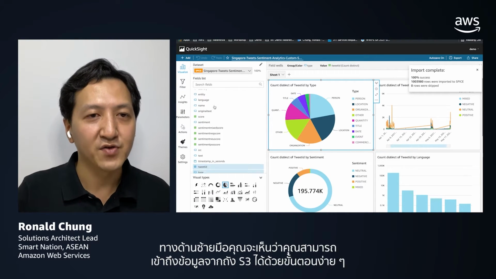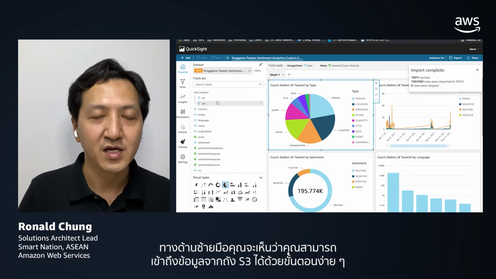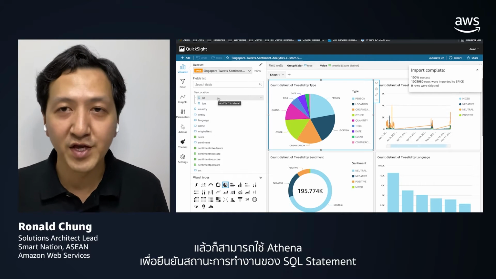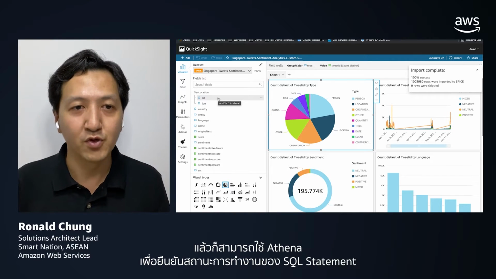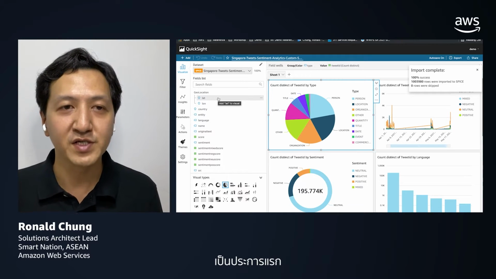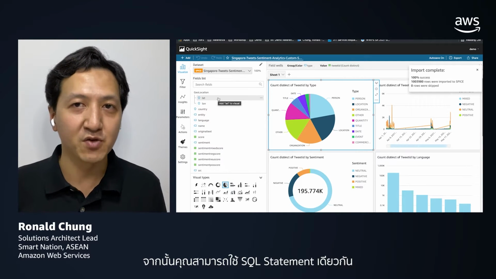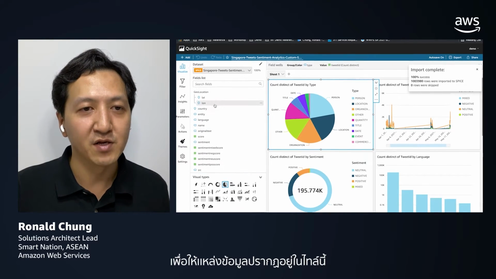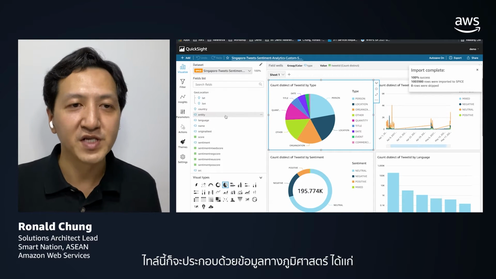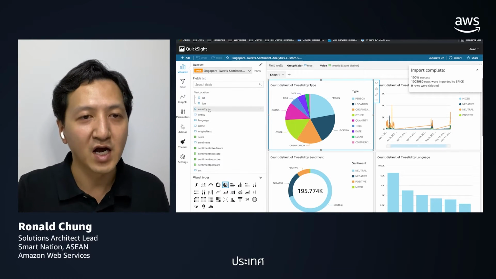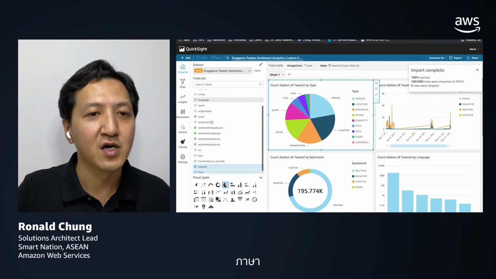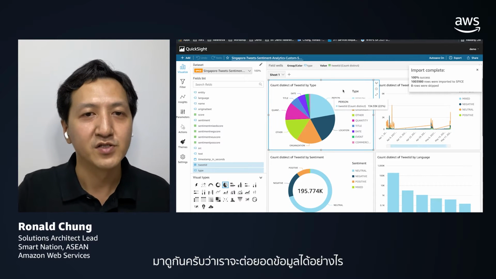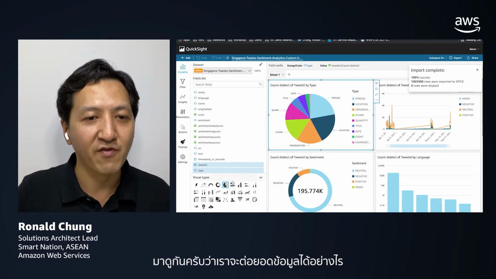On the left-hand side, you can see in QuickSight, you can easily access the data from the S3 bucket, and you can use Athena to prove the working status of your SQL statement first, and then you can employ the same SQL statement in QuickSight to end up with the data source appearing within this tile. It consists of the geographical data, the country, entity, the language, all the things related to the Twitter feeds or the social media feed. So let's see how we can craft the data.